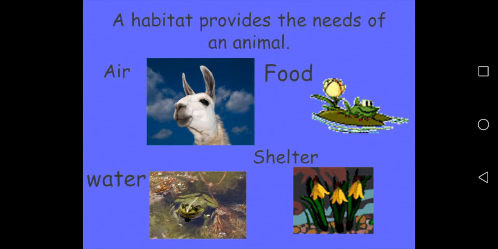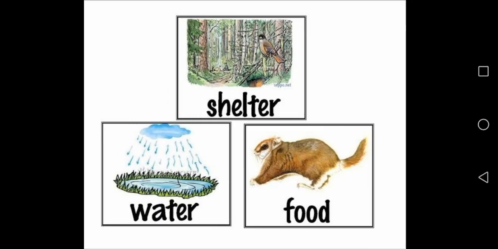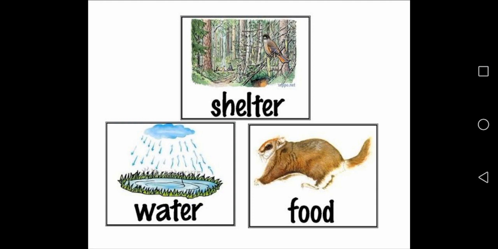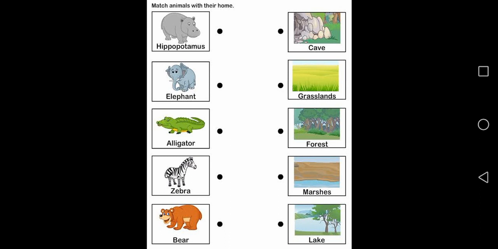Now I told you yesterday in my video that there are 2 main types of habitat. One is aquatic or water habitat and the other is terrestrial or land habitat. See, the habitat provides shelter, water and food for the animals. Now see the different habitats. I've shown you the different habitats.